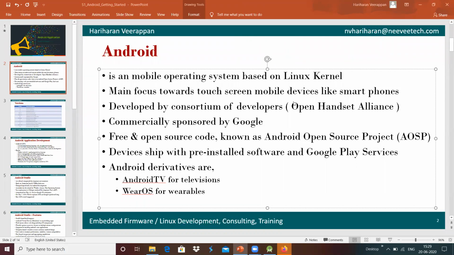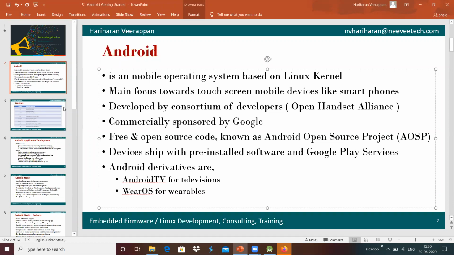Basically, the Android operating system is completely free and open source, which is known as the Android Open Source Project (AOSP). Android devices are shipped with pre-installed software and Google Play services. If we want to add additional software or applications, we can add them using the Play Store environment. And we will see the history and versions of Android.